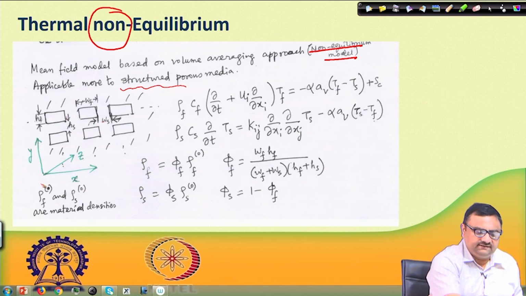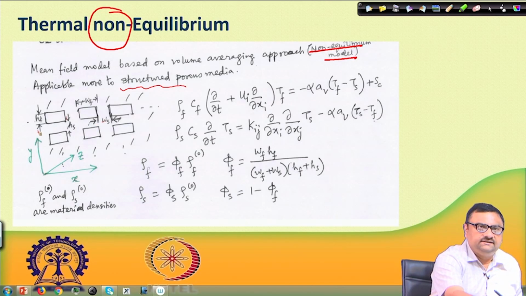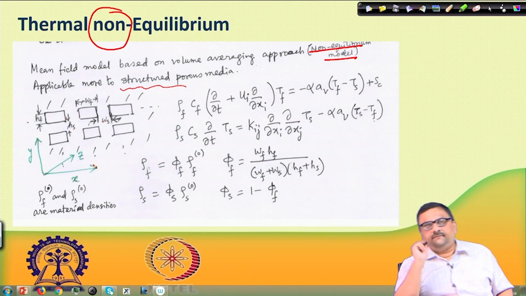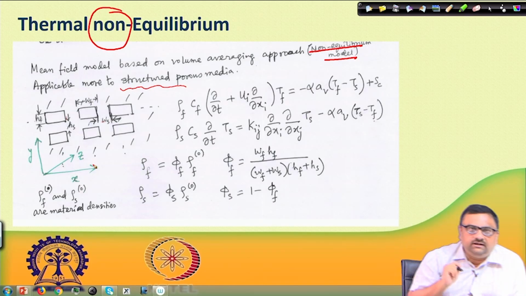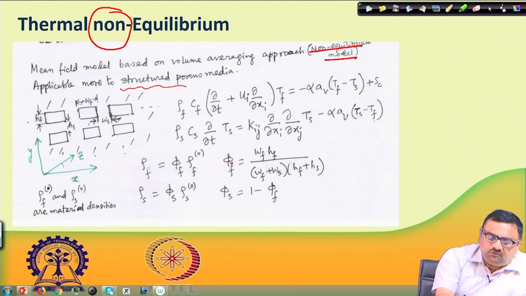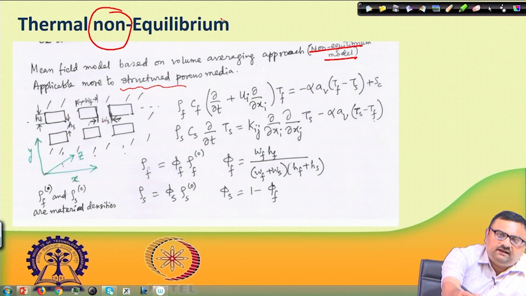So, the x axis is in this direction, the y axis is in this direction, and the z direction is perpendicular to the screen. First of all, quickly we need to find the porosity of the flowing fraction. The porosity here is WF HF into L, where L is perpendicular to the screen, let us say L is the length of this porous medium.